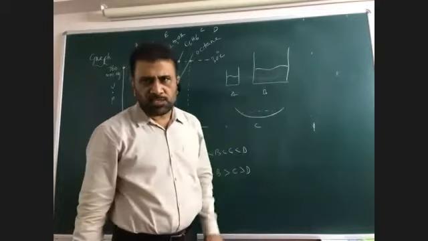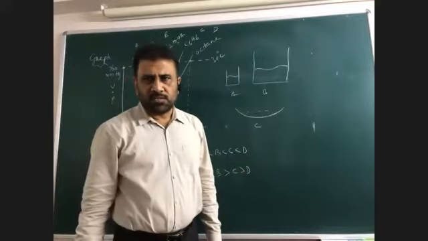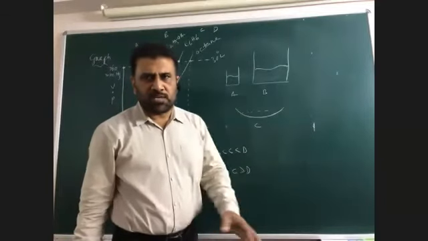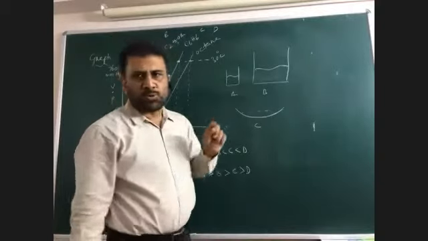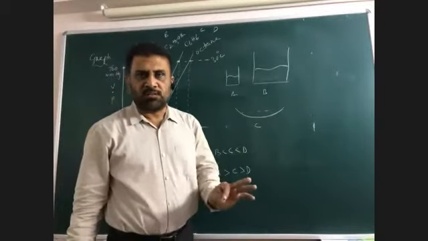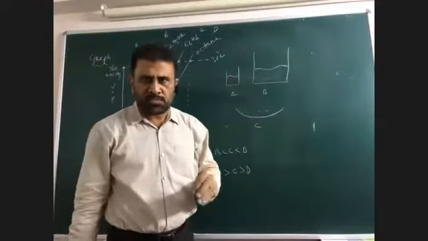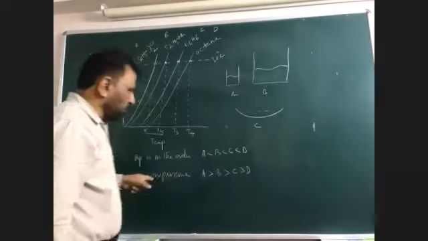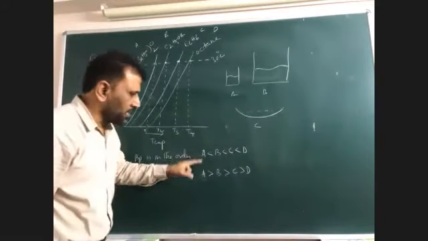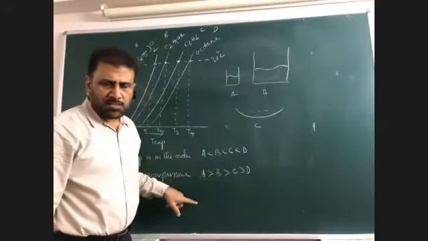More surface area causes more vapor pressure, less surface area causes less vapor pressure. It appears so, but it is meaningless to think that way. Vapor pressure depends only on temperature. So vapor pressure does not depend upon the surface area. Commonly apply this: if, based on the surface area, vapor pressure changes, the boiling point also changes, because boiling point and vapor pressure are inversely related. More the vapor pressure, lesser the boiling point.